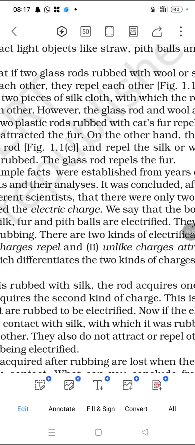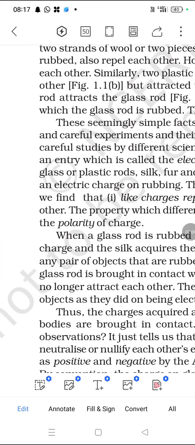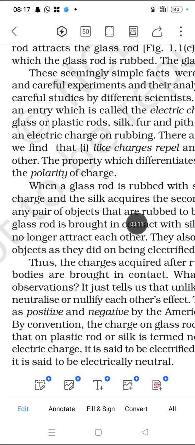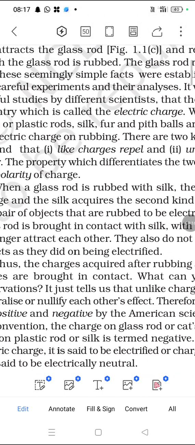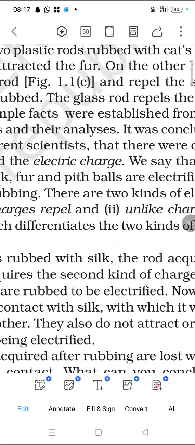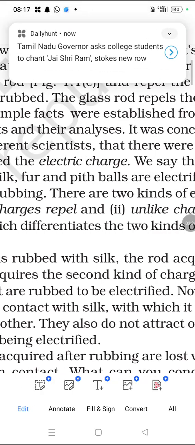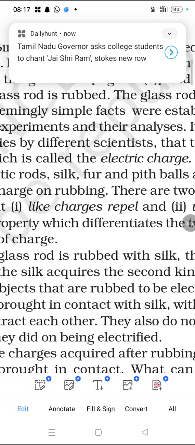Why do they repel each other? The rods have positive charges, and the rubbed materials also have positive charges, so they repel each other. Opposite charges attract each other. And the second case is plastic. This is a seemingly simple fact established from years of effort by different scientists. They concluded, after careful studies, that there are only two kinds of charges, which are called electric charges.